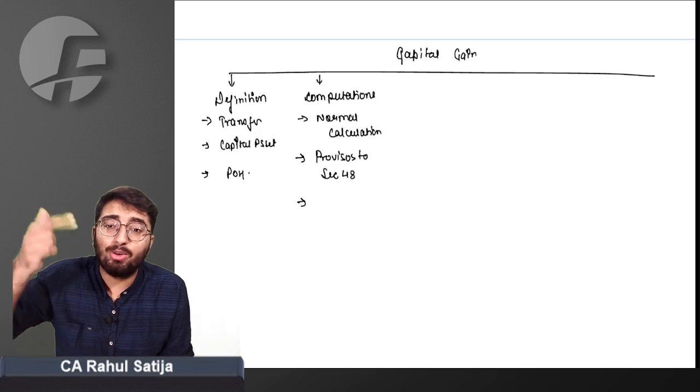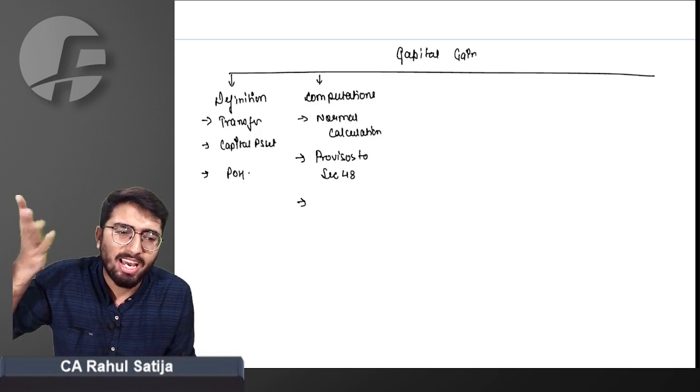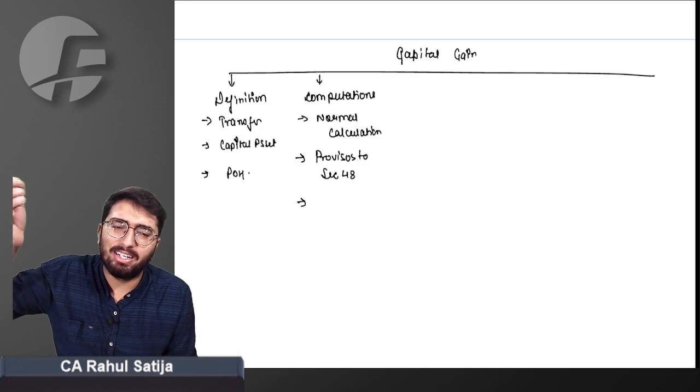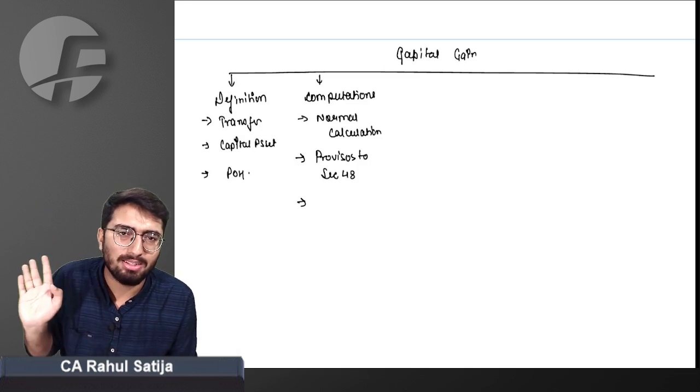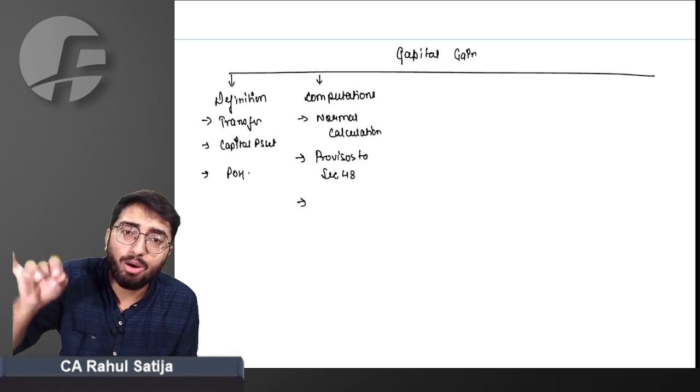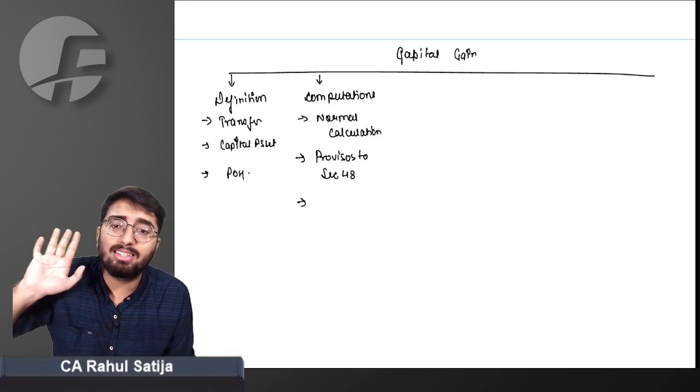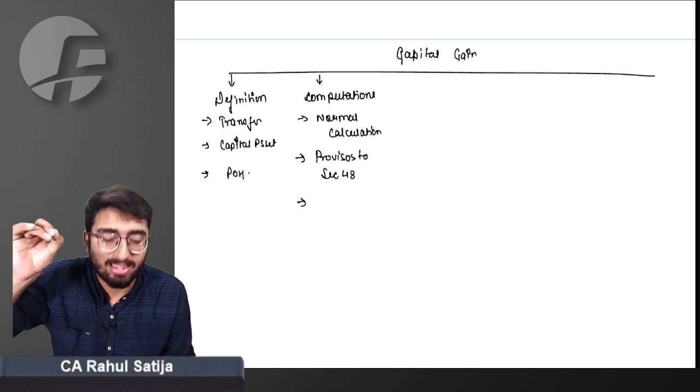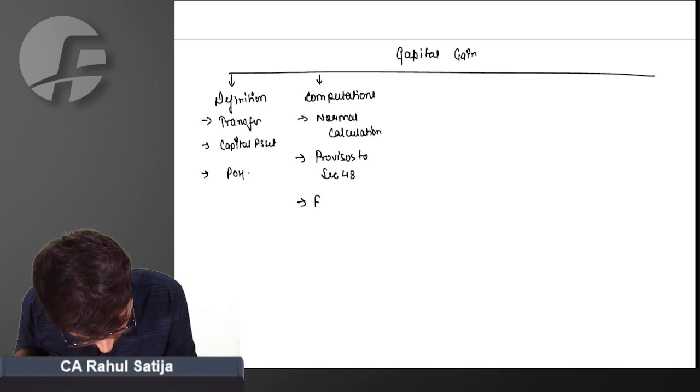Apart from computation, we need to understand how full value of consideration is calculated and how cost of acquisition is calculated. It is very simple how capital gain is calculated. Sales price minus cost price. Sales price minus cost price is nothing but capital gain. But how sales price is calculated, how cost is calculated, we need to understand that too. So that is also one of the topics to be studied.